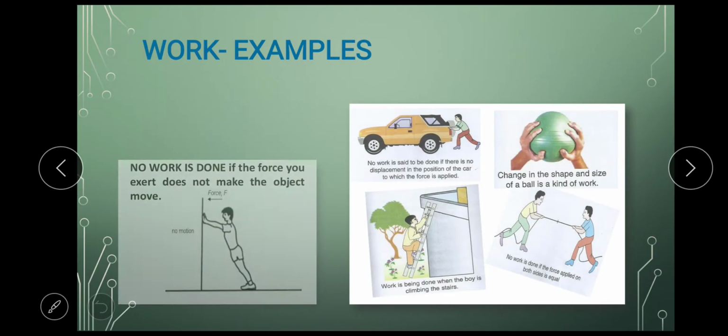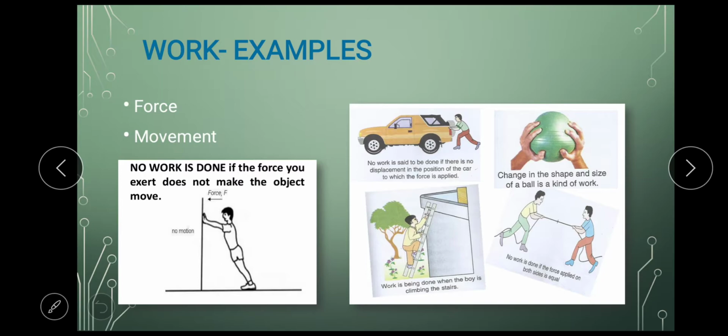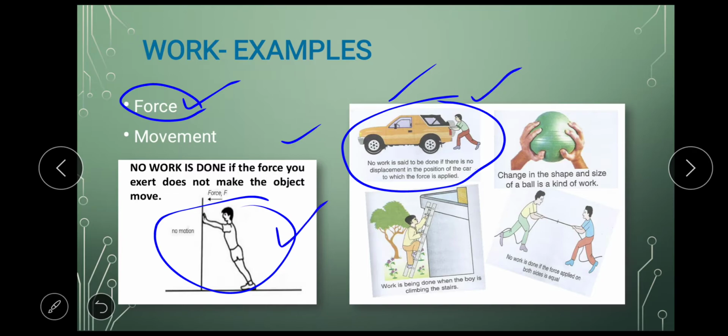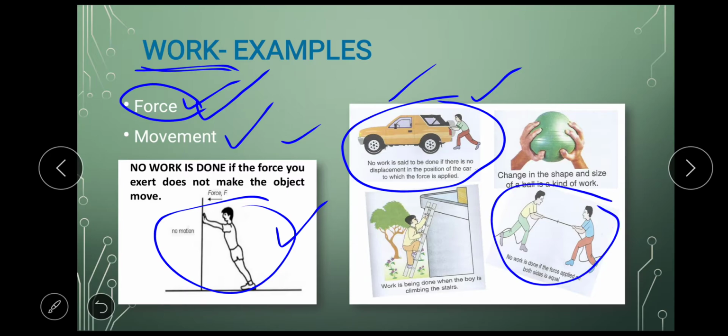So first we started with examples of work where we saw that when force is applied, if the object does not move, in this example we saw, and in this example that this person, both of them are pushing the car here and pushing the wall here, but neither the car nor the wall is moving. So if there is no movement, we say that no work is done. Okay, so for work to be done, there should be force as well as movement. Okay, here also in this case both were applying same force, so no work was done.